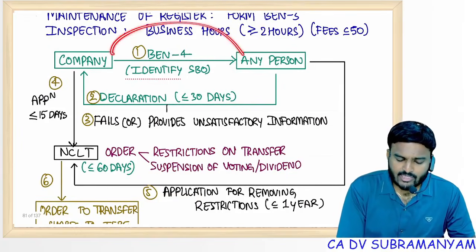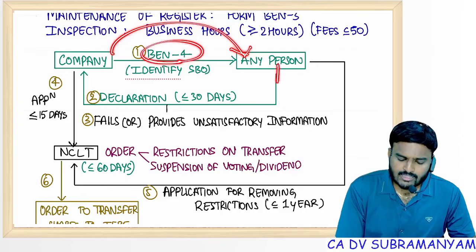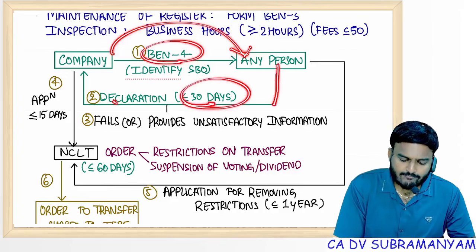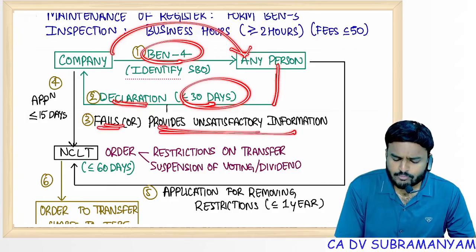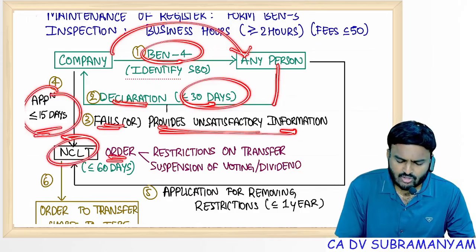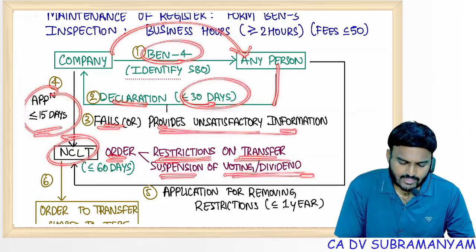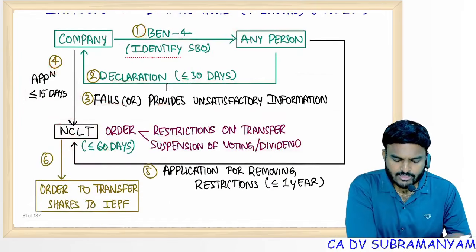If the company has a doubt about any person, who might be an SBO, give BEN4 and ask that person to comply within 30 days. If not complied, or if the person fails to provide satisfactory information, then file an application with NCLT within 15 days. NCLT orders restrictions on transfer and suspends their rights. NCLT may pass such an order within 60 days of the application.